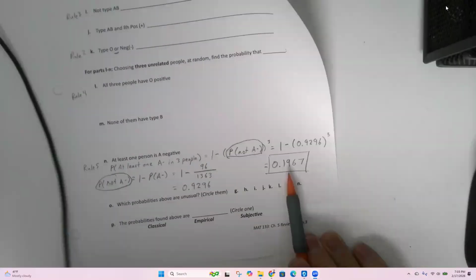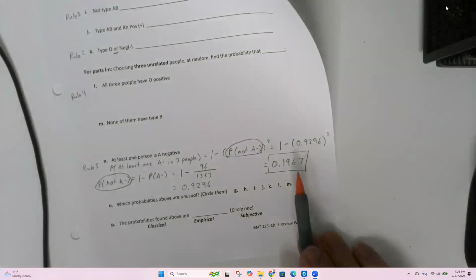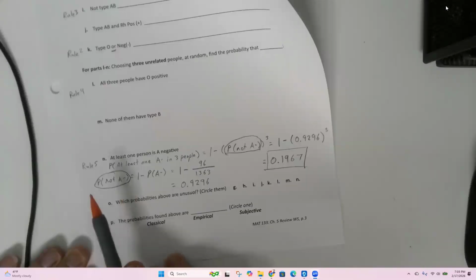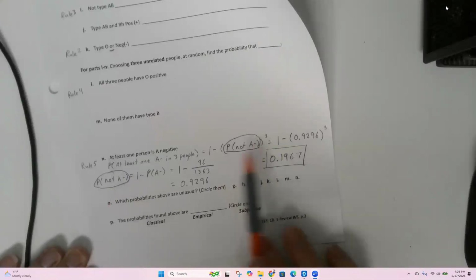It's crazy, right? So as long as you break it down into steps, it's basically two problems in one. You find the probability that the thing does not happen, and then you plug it into the formula.